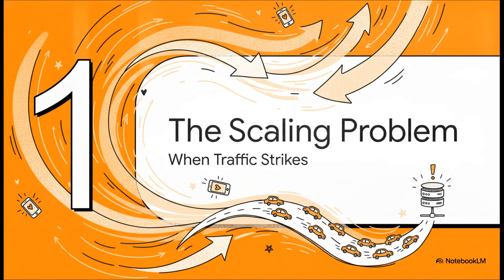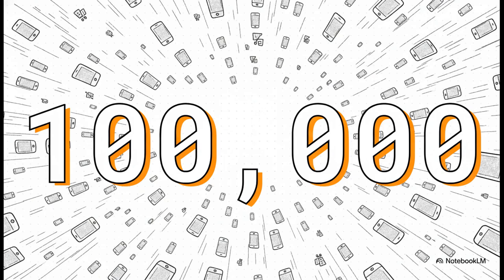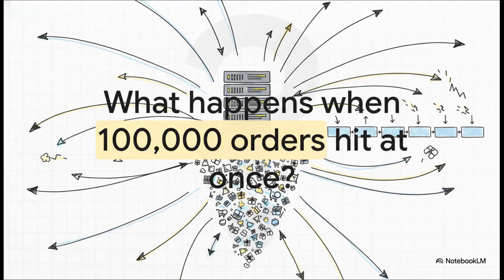Part 1. The scaling problem when traffic strikes. So, picture this. You just built a brand new food delivery app. You launch it, and out of nowhere, it goes incredibly viral. It is the hottest thing out there. Thanks to that viral fame, boom, 100,000 users open your app and place an order in just one single minute. Put yourself in the driver's seat here. If your server tries to handle all 100,000 of those requests simultaneously at this exact second, what's going to happen?